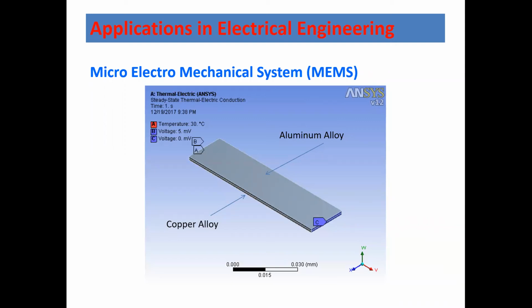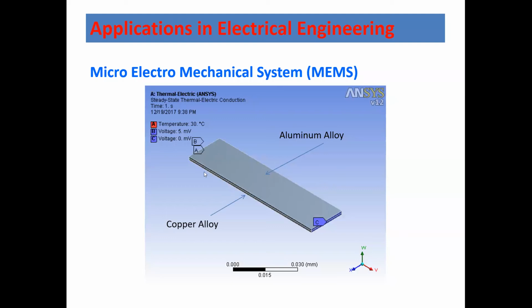This is one of the interesting FEA simulations. Everybody is nowadays using mobile phones, and if you have noticed, if you use the mobile phone for a longer period of time, the temperature of the phone is going to increase. This is a typical simulation of that. Here you can see a simple plate made of aluminum alloy and copper alloy, which are very widely used in mobiles.